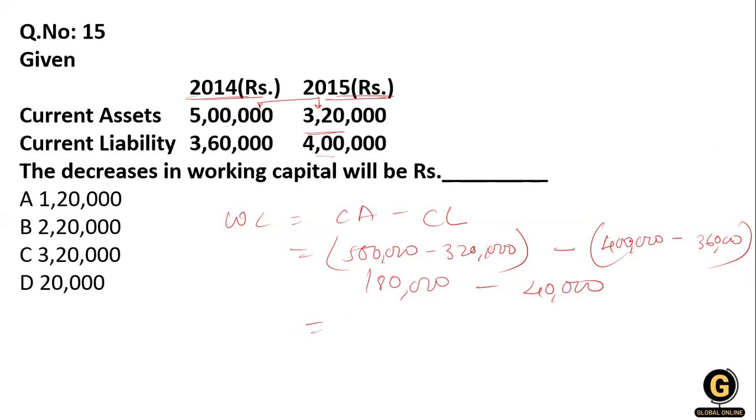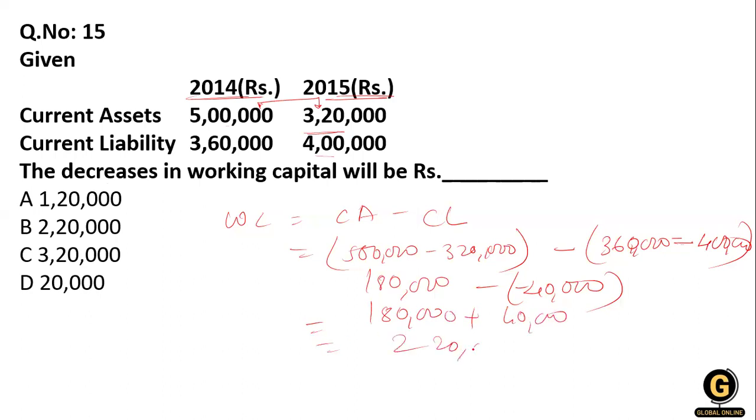Okay, just give me a second. Okay, I wrote it wrongly over here. That is 3,60,000 minus 4 lakh. So here is a minus sign. So here is also a minus sign. So that's why 1,80,000 minus minus plus, so 40,000. So here is 2,20,000. Okay, don't miss out this, write it properly, like the current year minus previous year, previous year minus current year. So here the answer is option number 2.